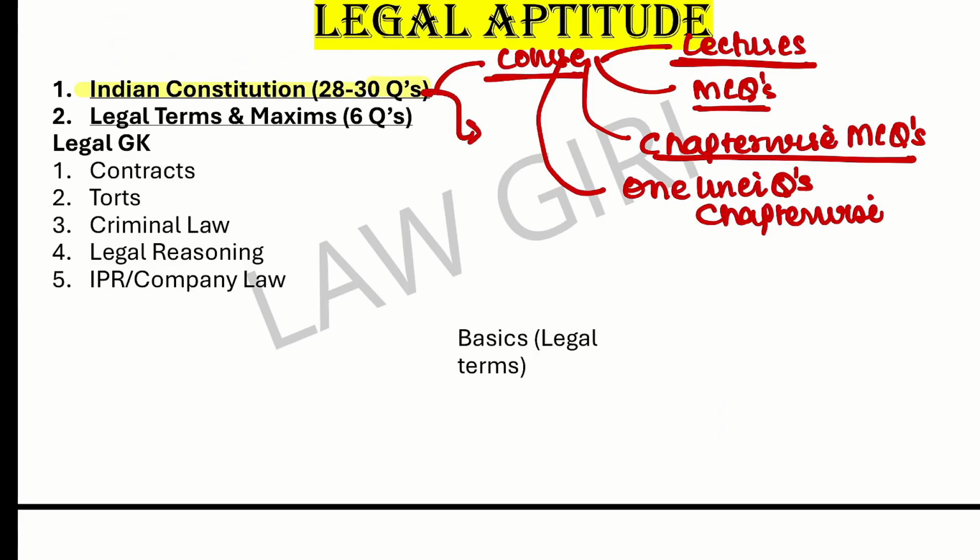If you don't want to buy our course, you can go for Universal's book for CLAT and other law entrance exams. From there you can cover the theory as well as the MCQs.